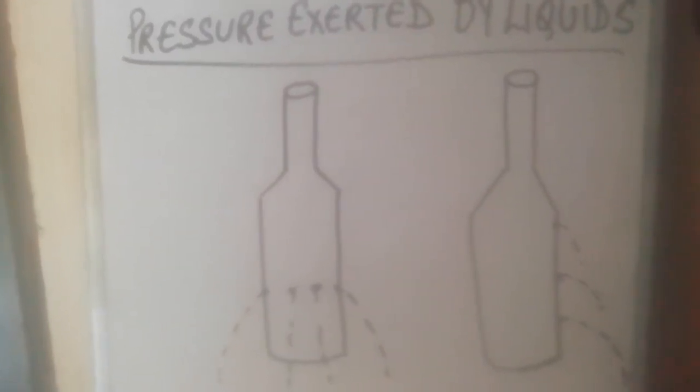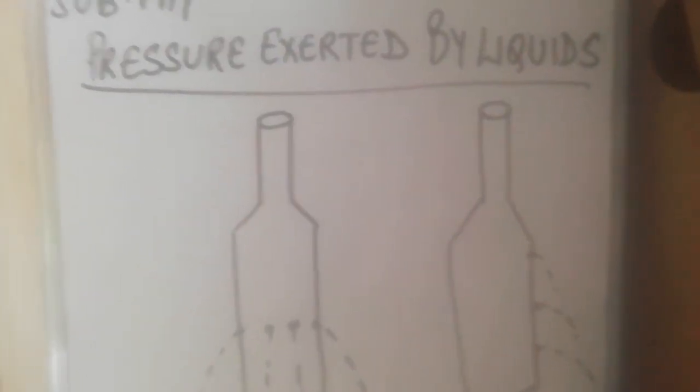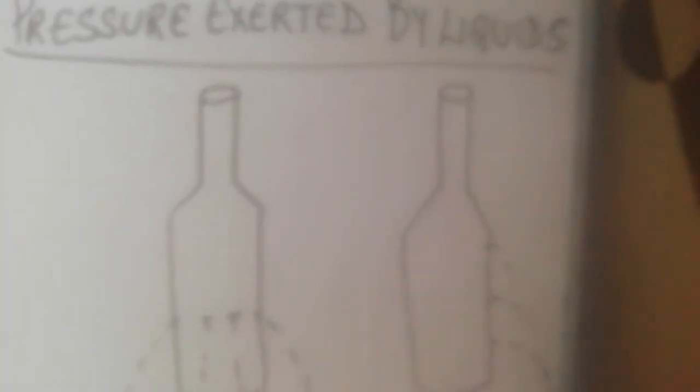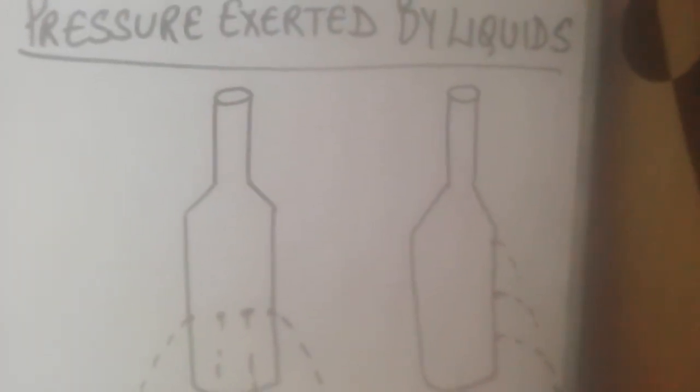Actually we do not feel this tremendous pressure because the pressure of blood and other fluids present in our body, we have blood in our body, we also have blood pressure, almost balances out the atmospheric pressure. That means the blood pressure inside the body and the atmospheric pressure outside the body are almost equal. That's why we are not able to sense the atmospheric pressure.